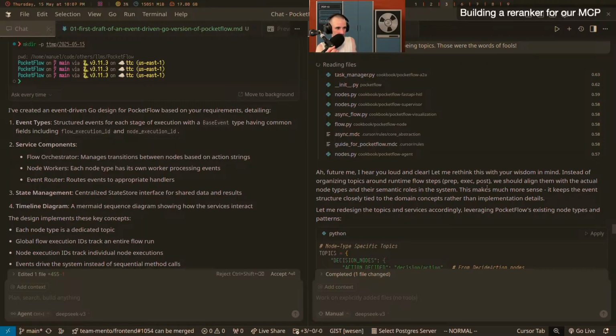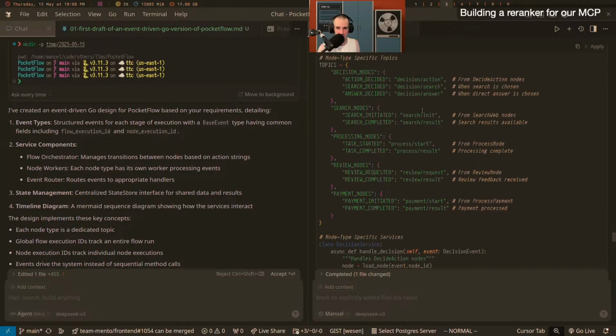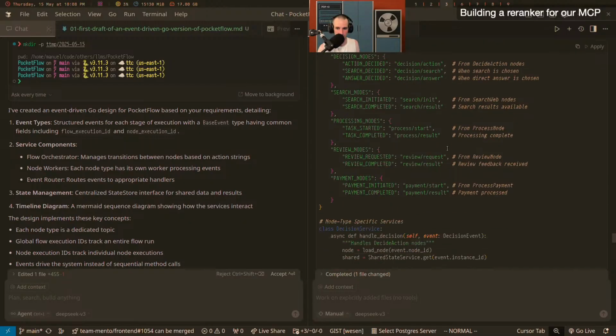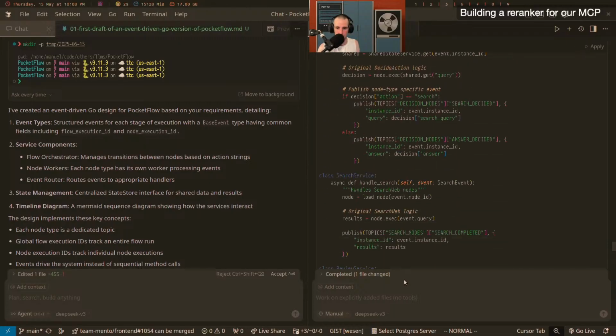The smaller models back in the day, if you told them no, make the event types a topic, would just discard everything they did before and make event type topics without salvaging any of the rest. That was very obvious in the smaller models. Here the big models are going to remember all of that stuff, right? But I think this is exactly what we want. I don't think we need 80,000 topics here necessarily. We could potentially dispatch on the event type, so dispatch on event type in the payload or by topics.